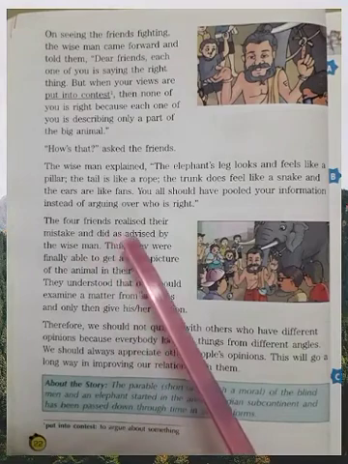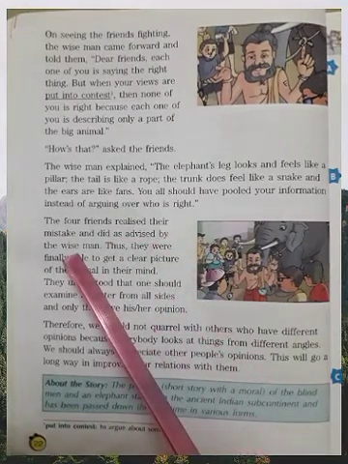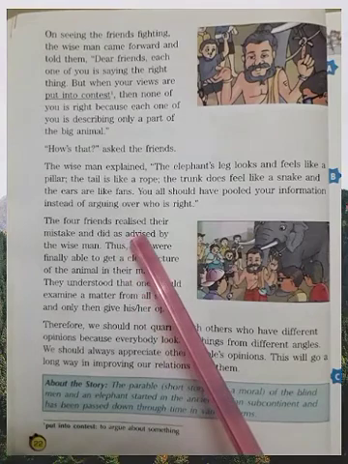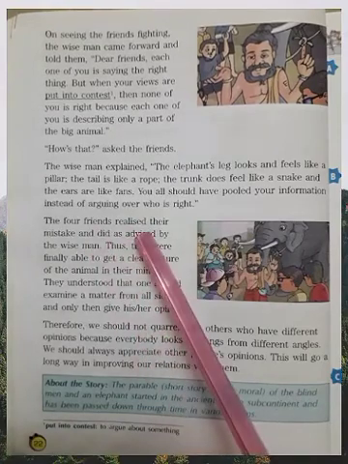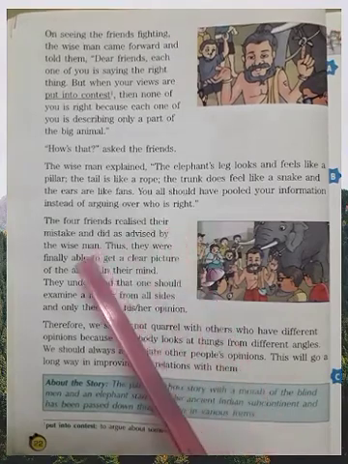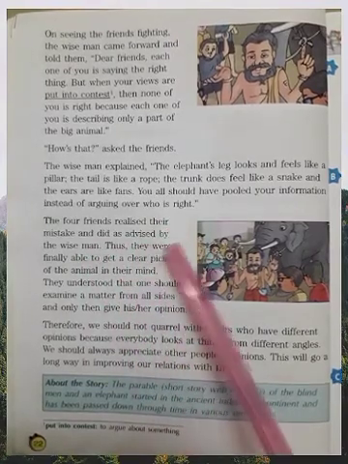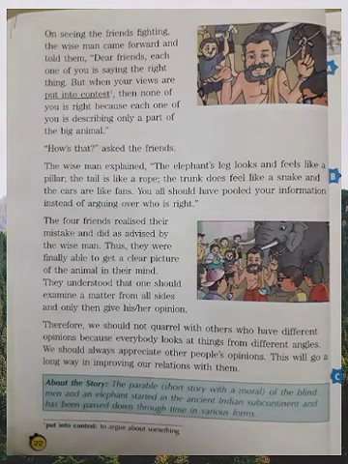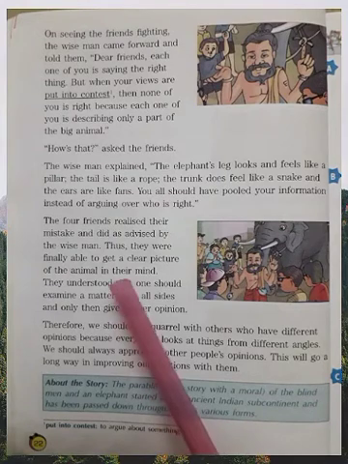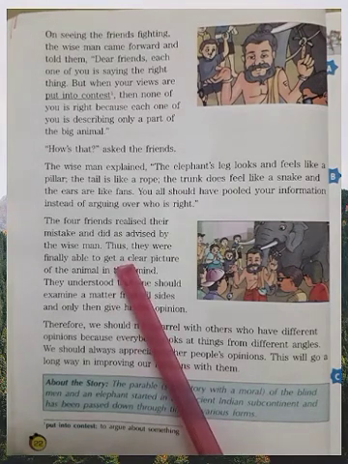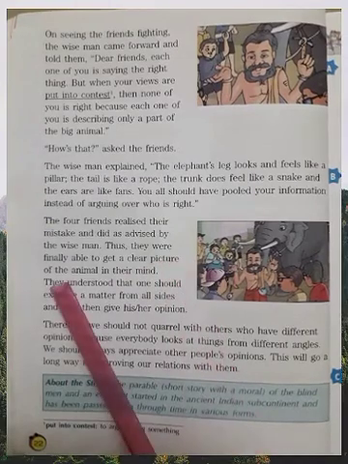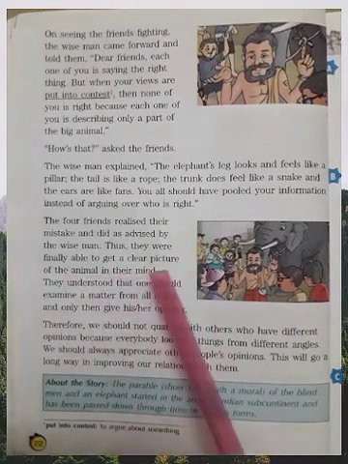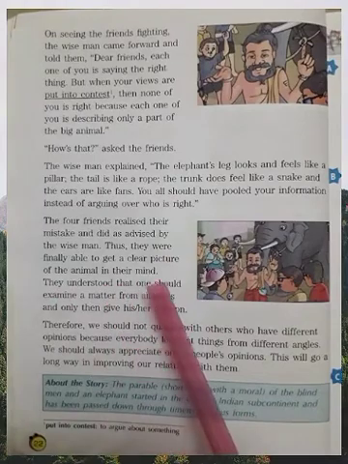The four friends realized their mistake. Realized. The four friends realized their mistake and did as advised by the wise men. Let us see what the wise men advised them. Advised. And did is do, did, done. Thus means therefore. Okay. They were finally able to get a clear picture of the animal in their mind.